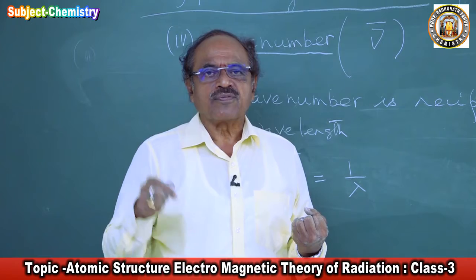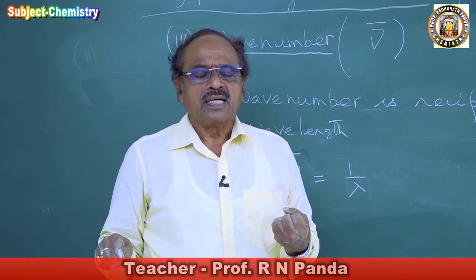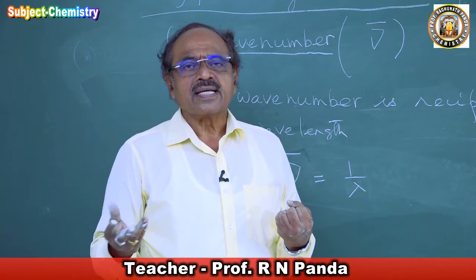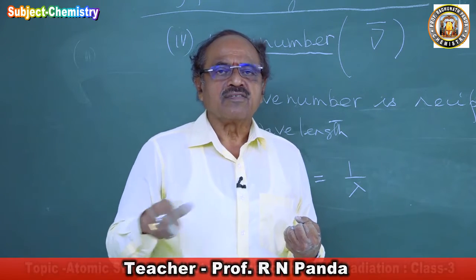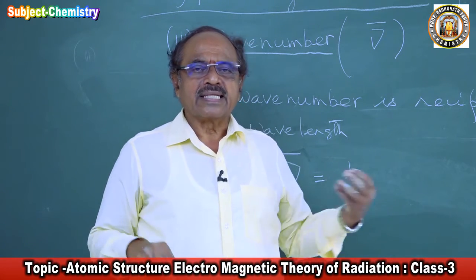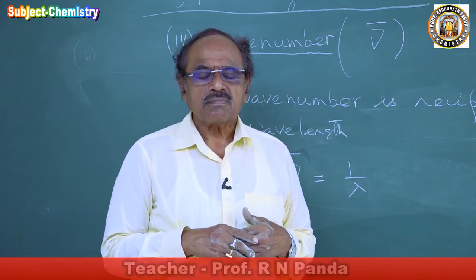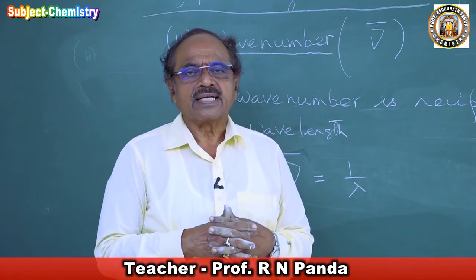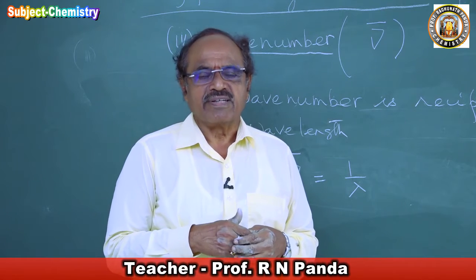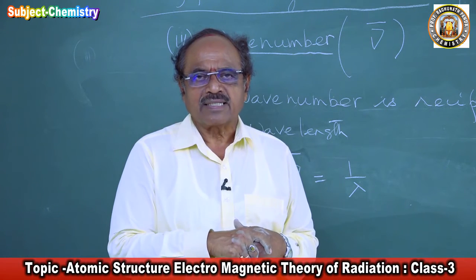Now if you come to the frequency, nu is equal to c by lambda, and c is a constant, hence the frequency is inversely proportional to lambda. And this 1 by lambda is again a characteristic called the wave number. The wave number is defined as the reciprocal of the wavelength. So these are the four characteristics of an electromagnetic wave.